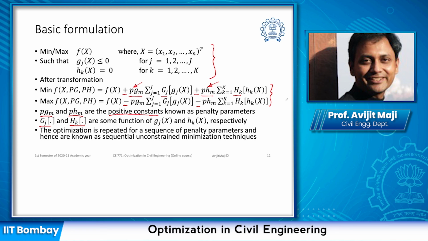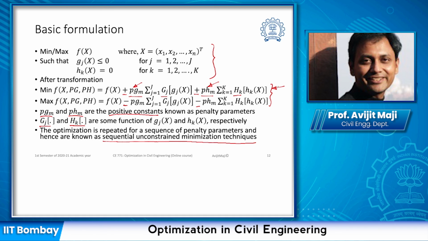So we do not have the same objective function in each iteration of the process, and that is why it is known as sequential unconstrained minimization techniques. With an example you will understand how this optimization function changes over iterations.